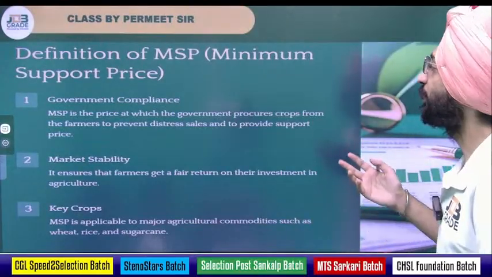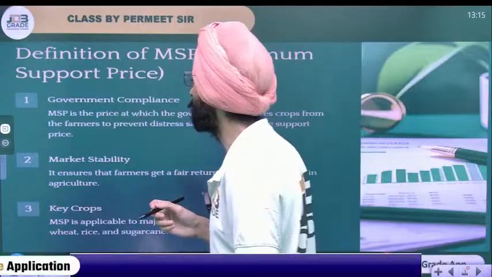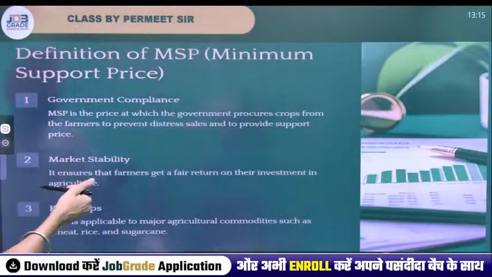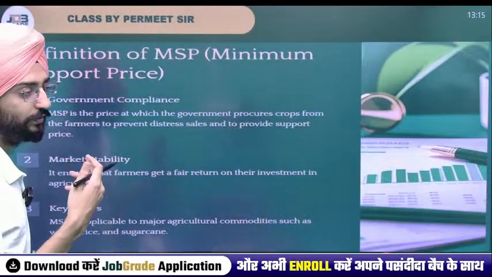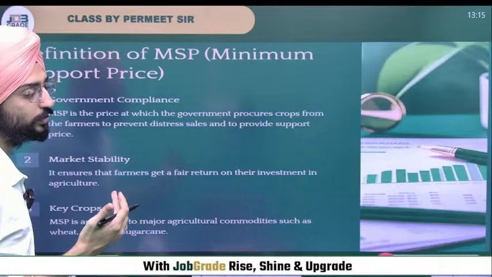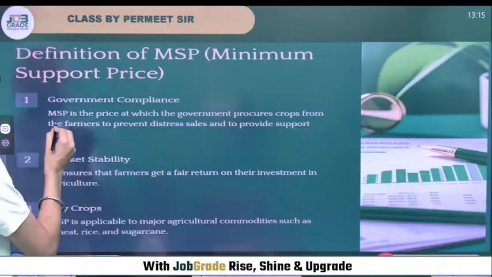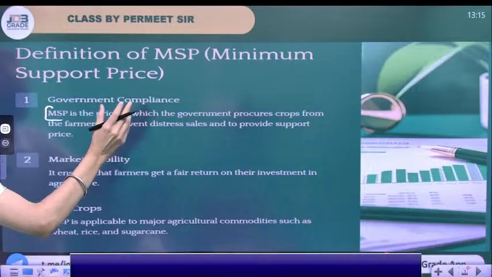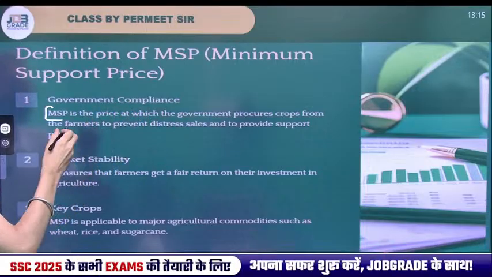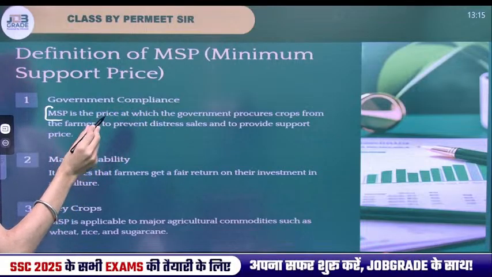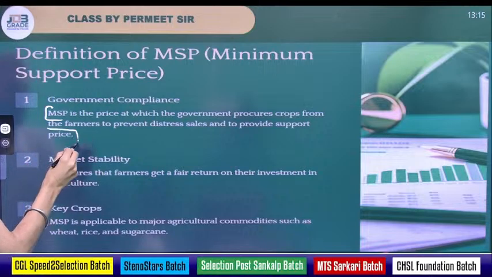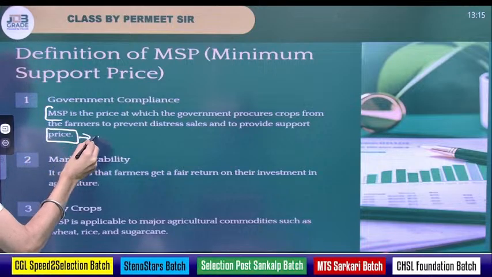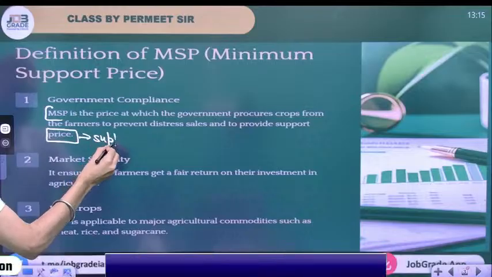First of all, it's a government compliance. MSP is a price. This can be used as the introduction of your question. Whenever a question comes on MSP and agriculture, you can use this definition. MSP is the price at which the government procures crops from the farmers to prevent distressed sales and to provide support price.